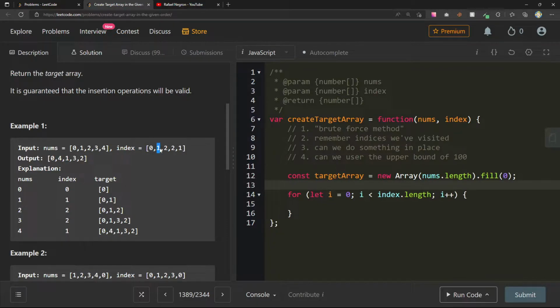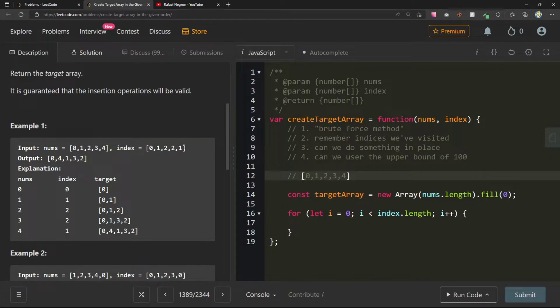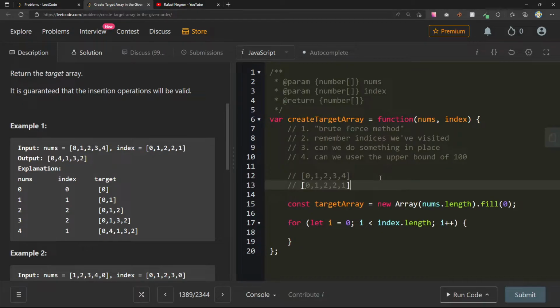So if I get to a 1, I get to a 2. Yeah, let's go over it again with that thing that I'm thinking of. So we have nums and we have index. So 0 goes into 0. That's the first time. Now let's say I put that to negative. 1 goes to 1. Okay, been there. 2 goes to 2. Okay, been there. Then 3 goes to 2. If I check 2, I've already been there. So now that means I have to do the shifting. Although I definitely did this the opposite way.